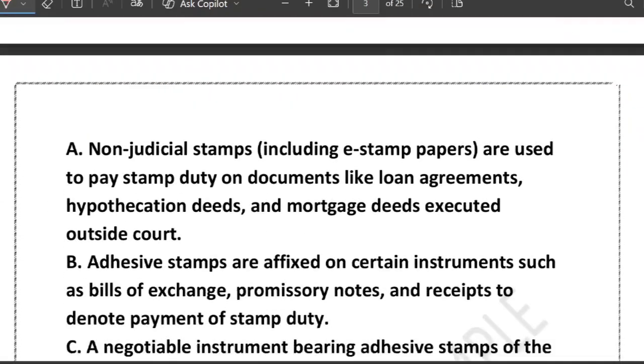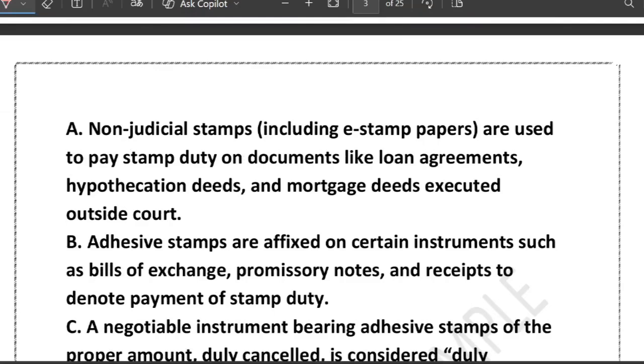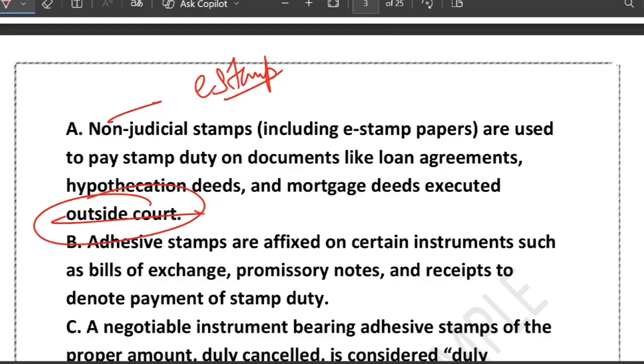So what is the non-judicial stamp? Non-judicial stamps include e-stamping also. E-stamp is also a type of non-judicial stamp. They are used for documents executed outside the court. Yes, it is correct. They are for documents executed outside the court, like loan agreements, hypothecation deeds, or mortgage deeds. But if you don't use them properly, your document may become invalid or inadmissible until you pay a penalty. Right? You have to pay a penalty there if you don't execute them properly. So we are talking in the context of non-judicial stamp.